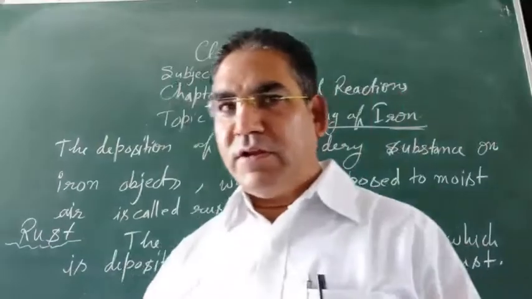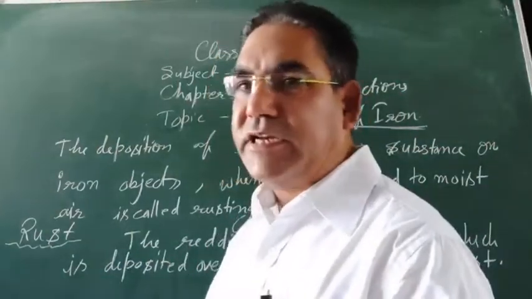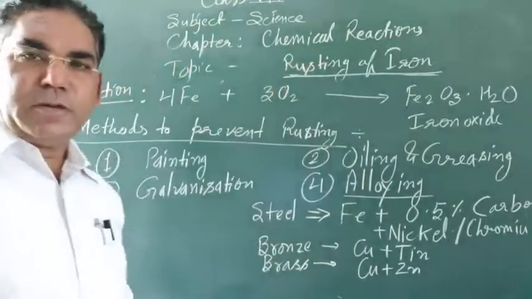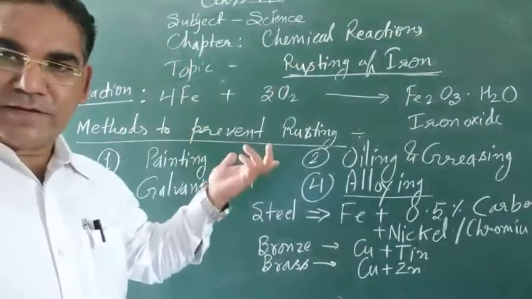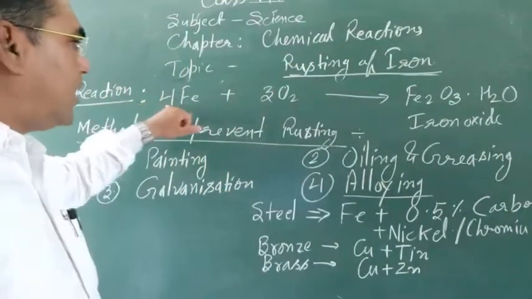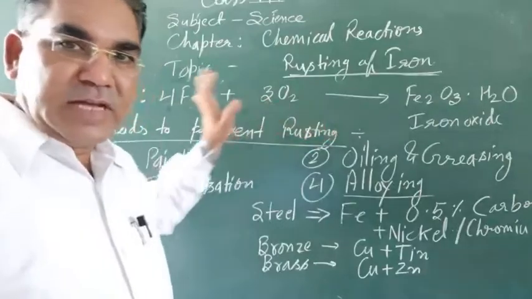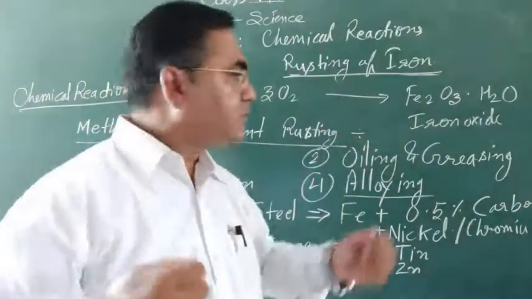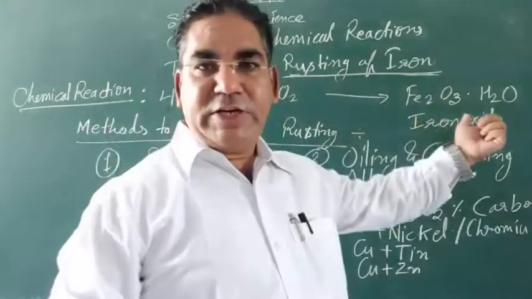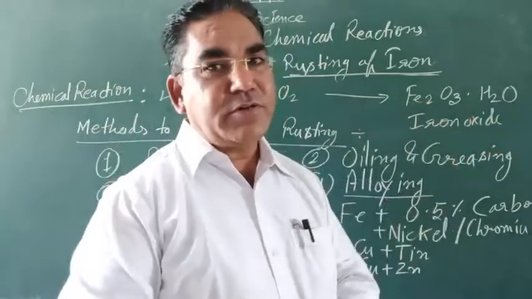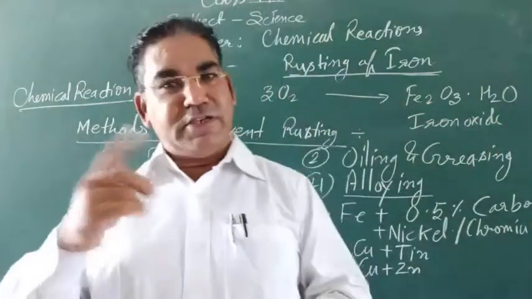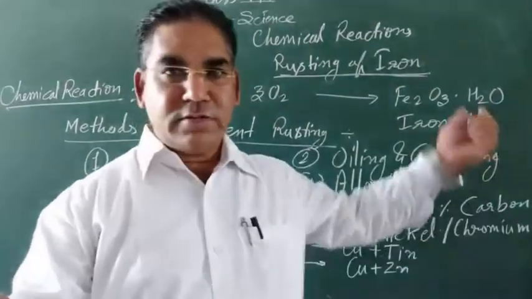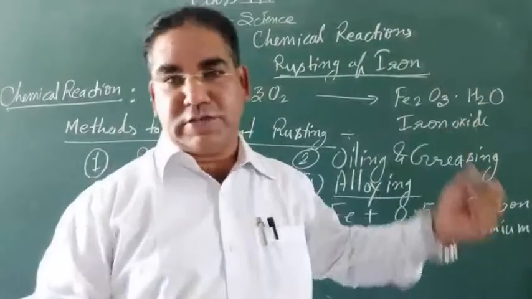Now look, what is the chemical reaction that takes place here? Iron plus oxygen, when they react in the presence of moisture, produce Fe2O3, which we learnt yesterday. Fe2O3 is iron oxide, also known as rust.